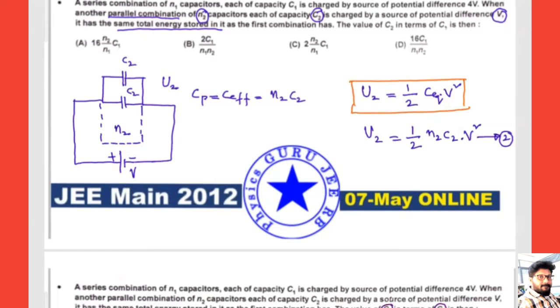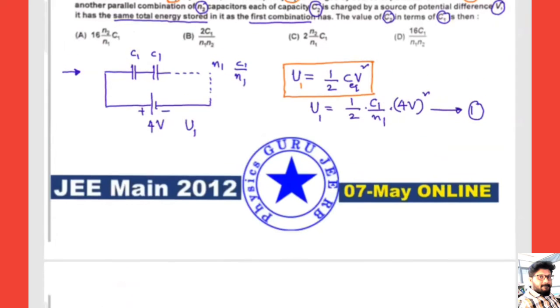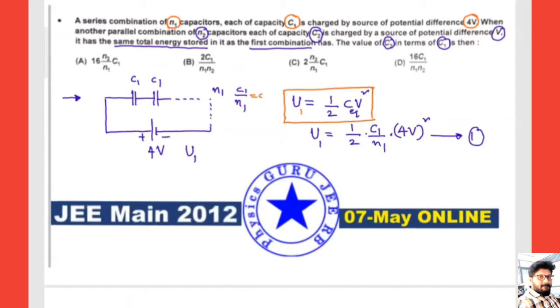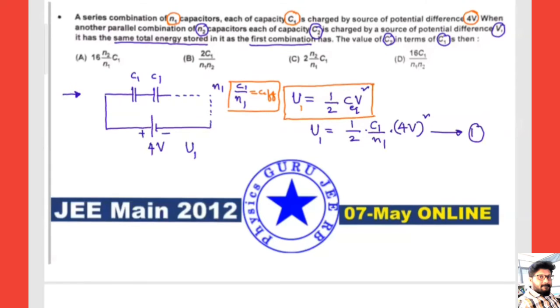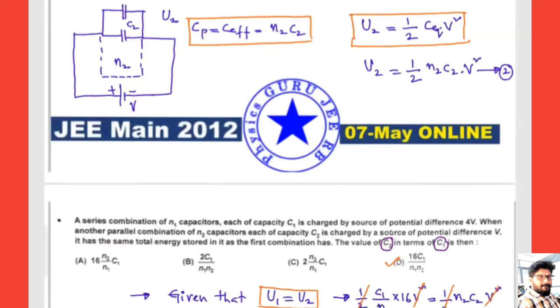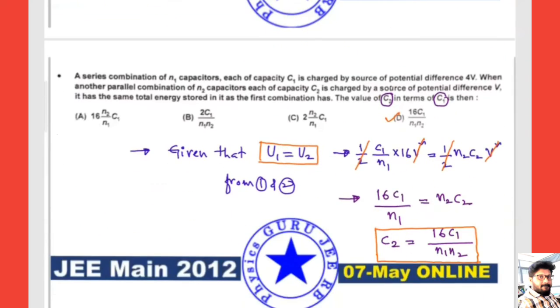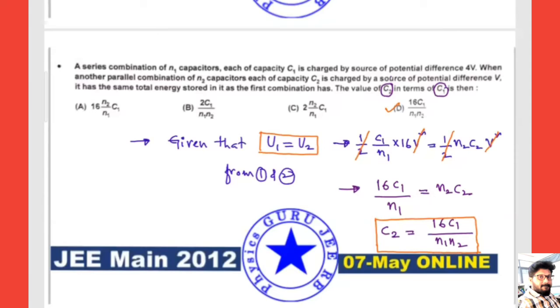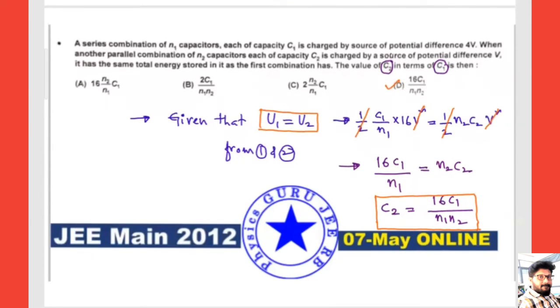In the series combination, C effective is C1 by N1. If I take the parallel combination, the effective is N into C. Hope this is clear till this point. Any doubts here? So finally the option is matching with 16 C1 divided by N1 N2. Hope this is clear to all. If you have any doubt till this point, let me know. No doubts, good.